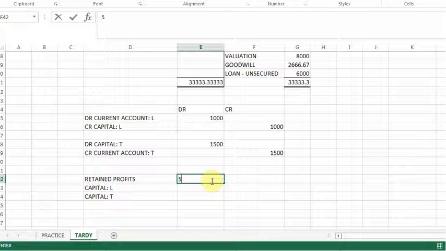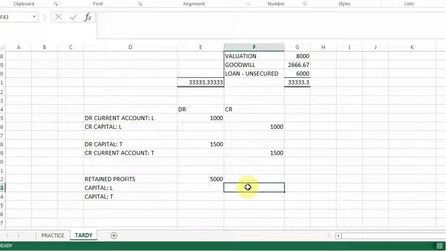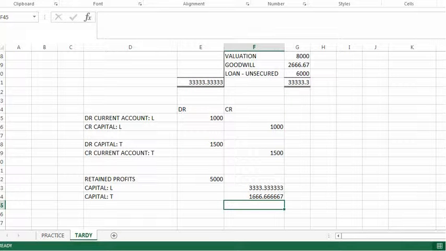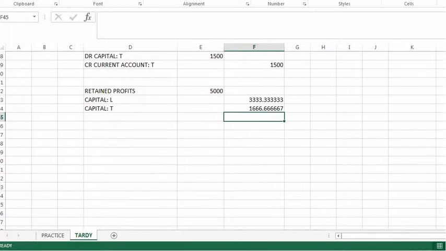The total retained profit was 5,000. Lateness should get 5,000 times 2 out of 3, and Tardy 5,000 times 1 out of 3. That's my step number 2. So if you don't have a general reserve to close, you need to close the retained profit.